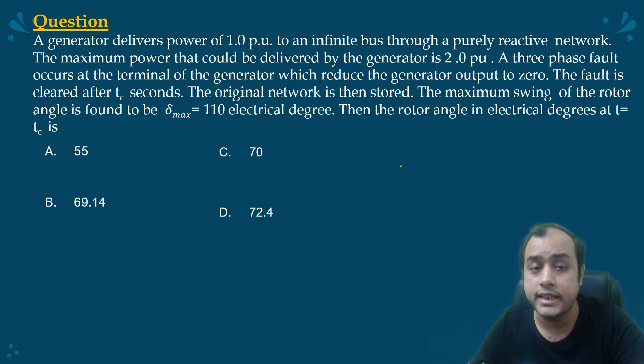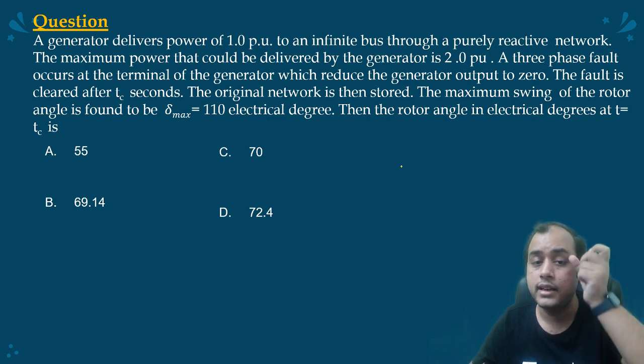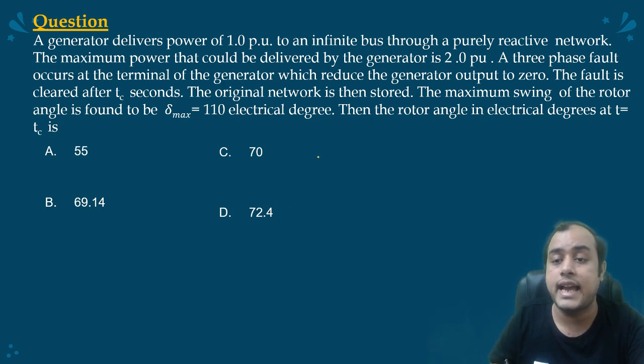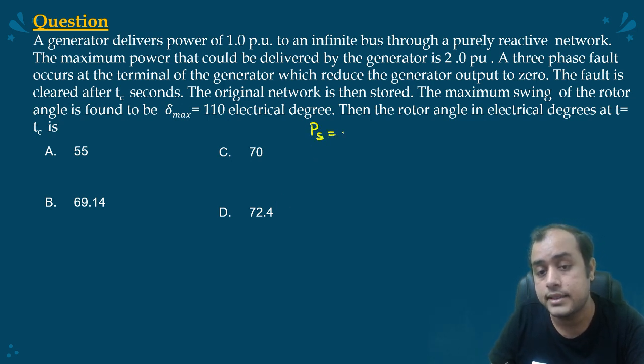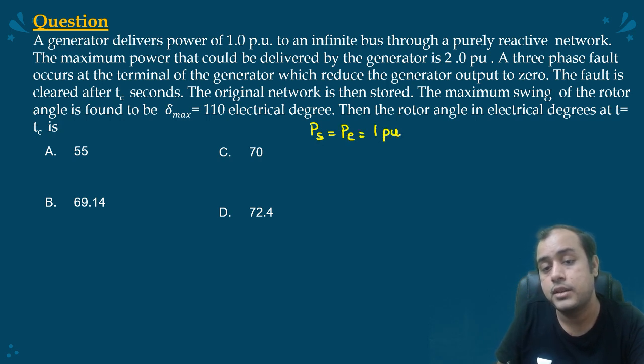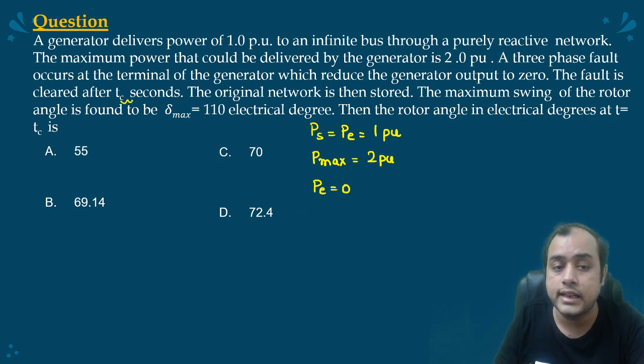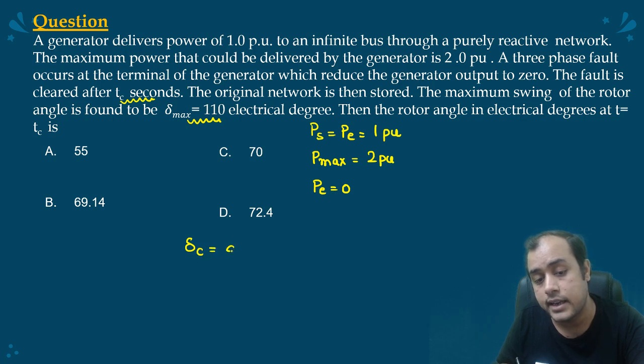Now let's see a question based on power system where we can actually use it. It is saying a generator delivers 1 pu power to an infinite bus through a purely reactive network. Now PS is PE, that is 1 pu. P max is 2 pu. A three-phase fault occurs that reduces the electrical output to 0. Fault is cleared after TC. If delta max is 110 electrical degree, we need to find angle at TC, that is delta C. So in this question, this is the formula that we apply.